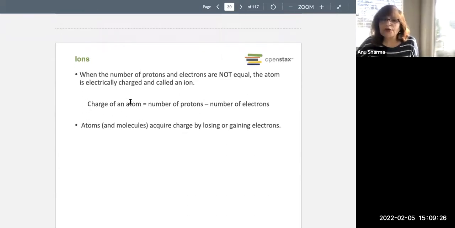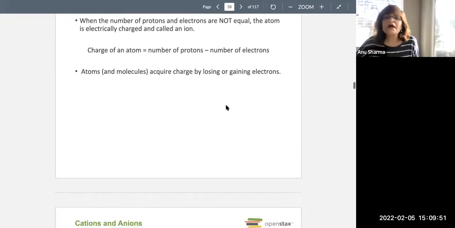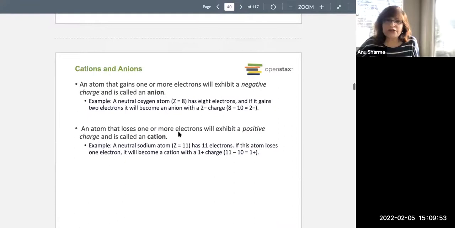Next are the ions. What are ions? Ions are the ones with a charge. There can be a positive charge and a negative charge. When the number of protons and electrons are not equal, the atom gets electrically charged. The charge on an atom is equal to the number of protons minus the number of electrons. If the number of protons is more, it's a positive charge. If the number of electrons is more, it's a negative charge. That's by losing or gaining electrons.